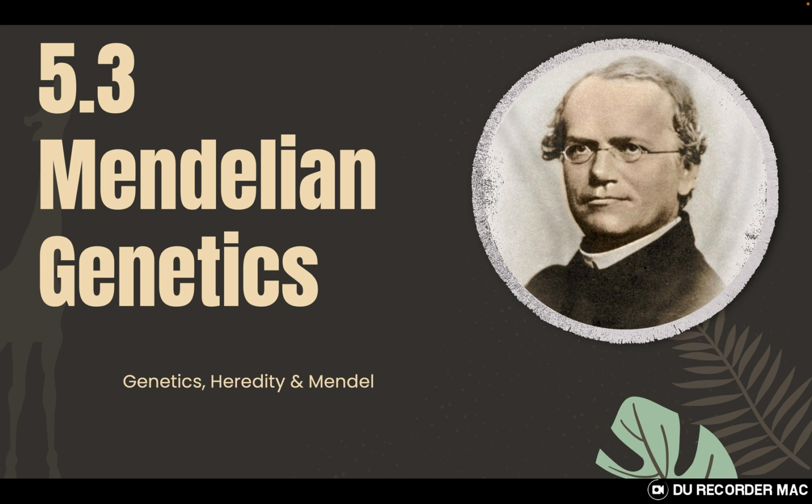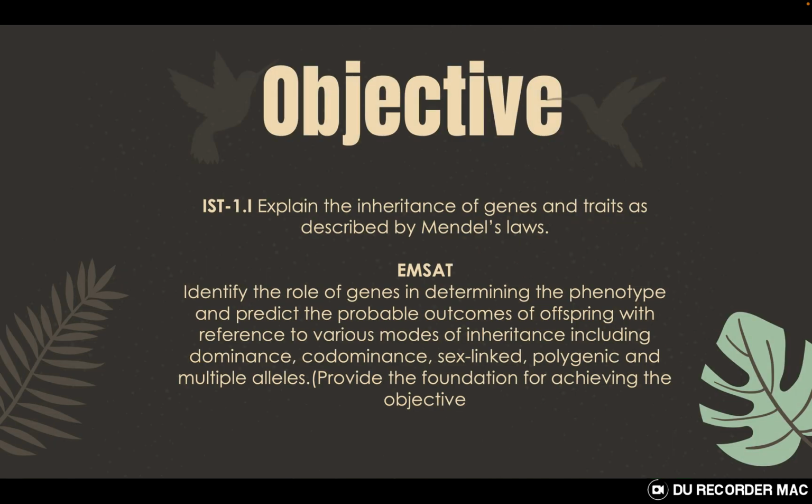We will be starting Mendelian Genetics as our first lesson, which is section 5.3 for the AP syllabus, and it will be covering the objective, explaining inheritance of genes and traits as described by Mendel's laws. Alongside the AP objective, it will also lay the foundation for achieving the objective for MSAT, which talks about the complex nature of inheritance patterns in animals and especially in humans.